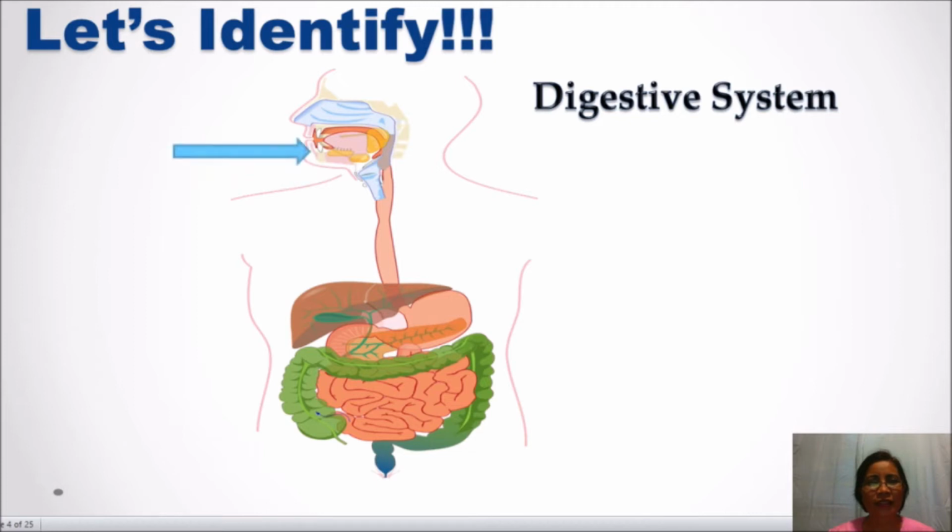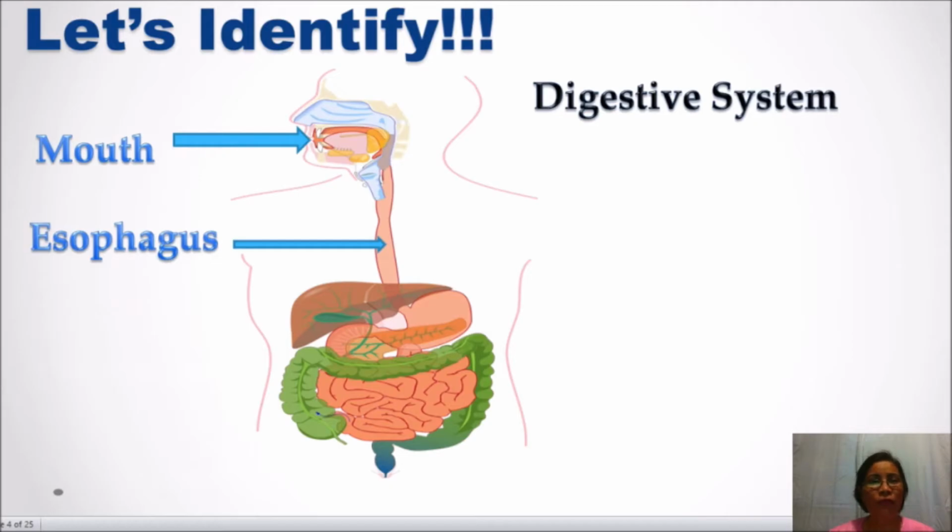Let's start. How do you call this part? Yes, very good. It's mouth. Next one, we have esophagus.